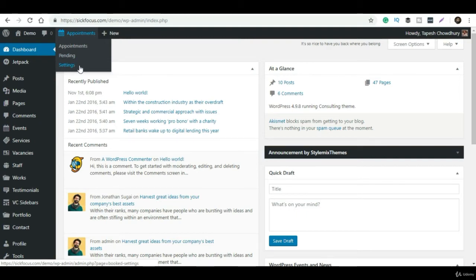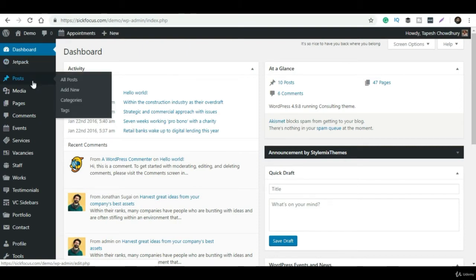This option is for when you want to create a new post or see what posts you have so far. You can simply go to this Posts option and click on All Posts to see whatever posts are present on your website. To add a new post, click the Add New button. If you have different categories, for example SEO, digital marketing, bookmarking, you can create and edit the categories from here. And if you want to tag any of the posts or see whatever tags you have used so far, you can edit them with this option.